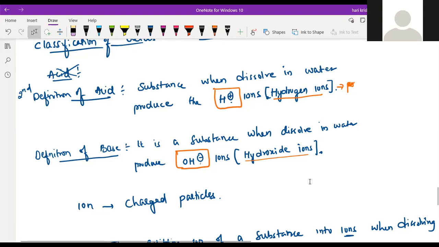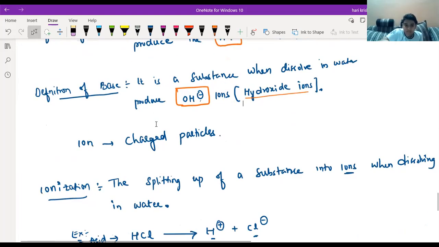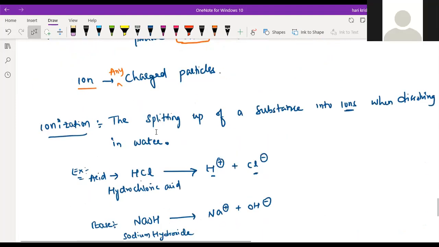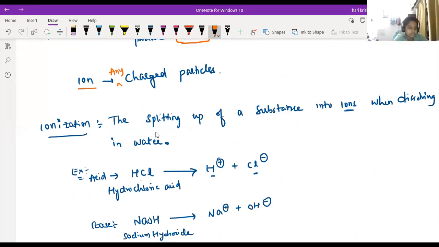Then what is an ion? Any charged particle is called an ion. Now, what is this process called, splitting in the water? Ionization. The splitting of a substance into ions when dissolving in water is called ionization. Yes, sir.